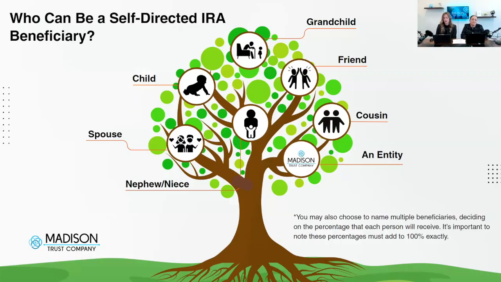With designating beneficiaries, there are typically a lot of options. It doesn't have to be all to one person or to one entity. They usually allow you to split interests. For example, an IRA owner may choose to designate their two children, and they may divide those portions 50-50. Each child would receive 50% of the ownership. Another example would be if an IRA account owner had three children, they may choose to split the interest between all three children.